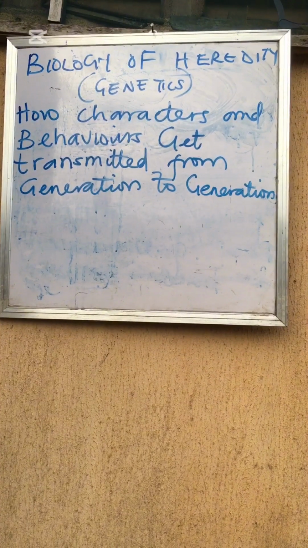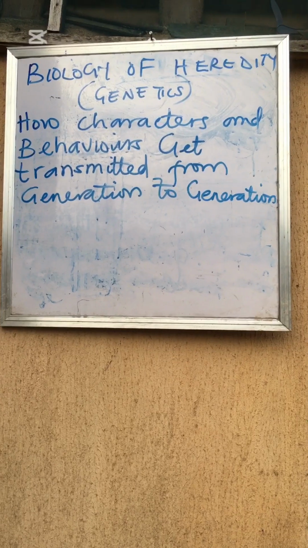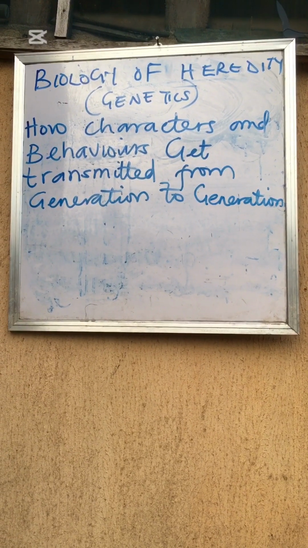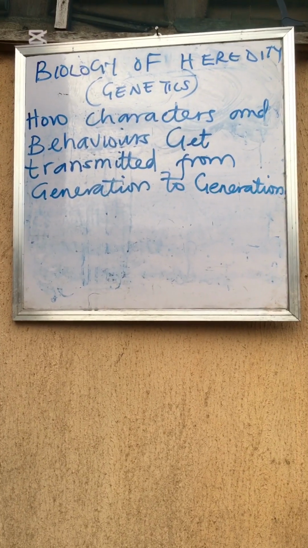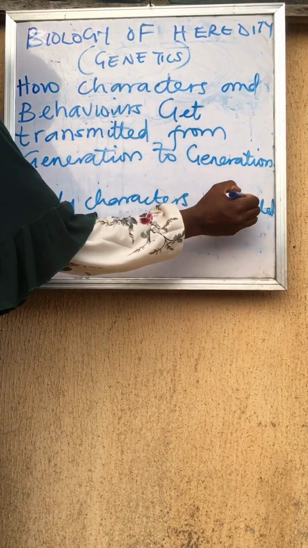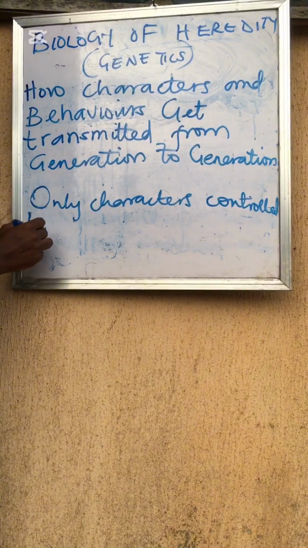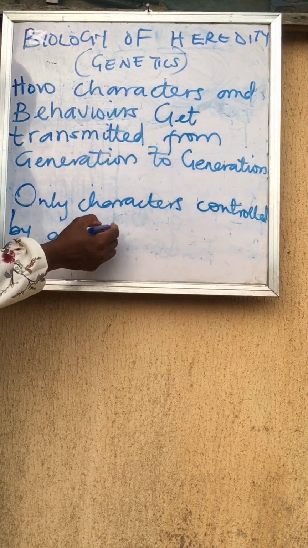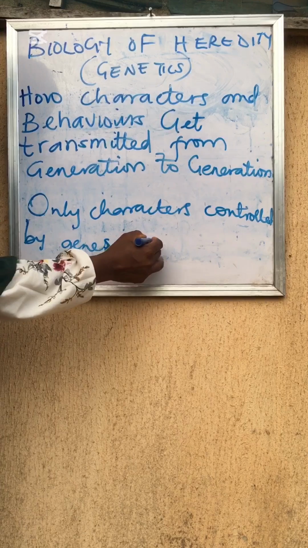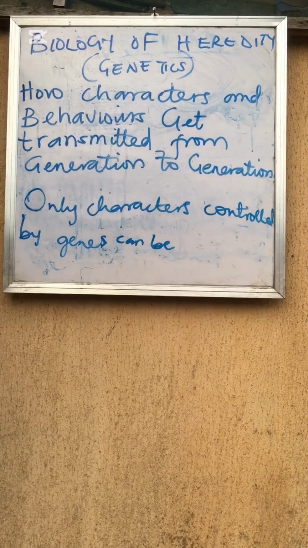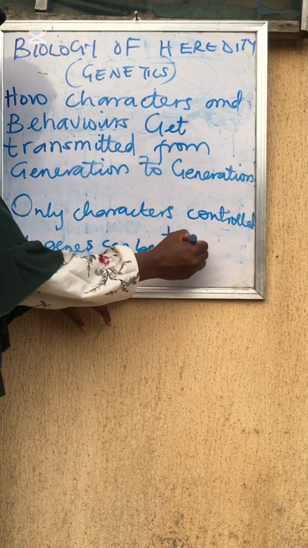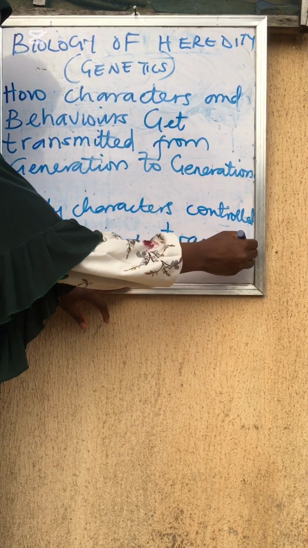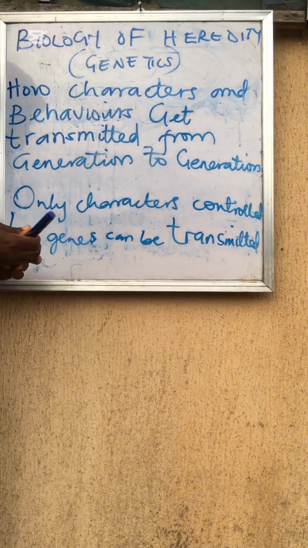Let me tell you a story about genetics. So we have a man we call the father of genetics. He is known as Gregor Mendel. He was born around 1822 to 1884. So he was the one that started the experiments on pea plants known as Pisum sativum. He was experimenting with the plants, making use of tall plants to cross with short plants. So when they gave birth, he discovered that all of them were not tall. Some were tall, some were short.